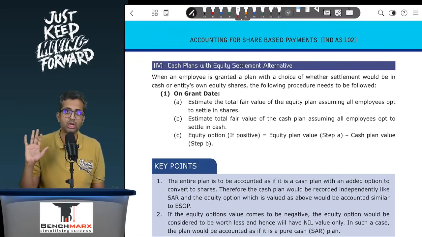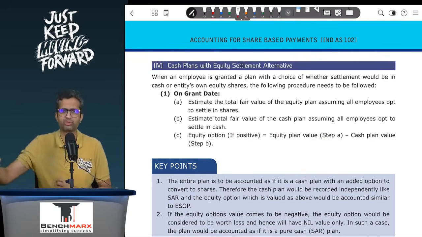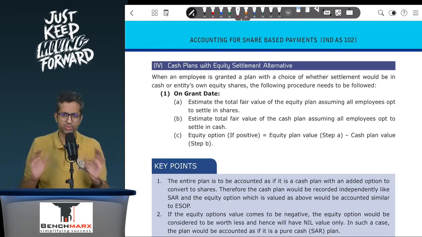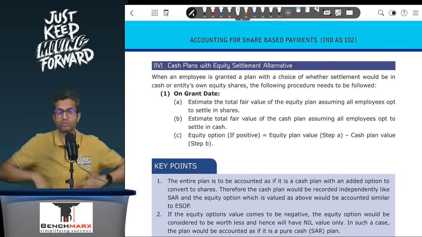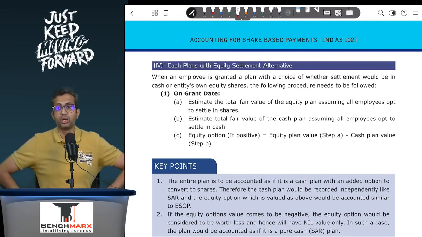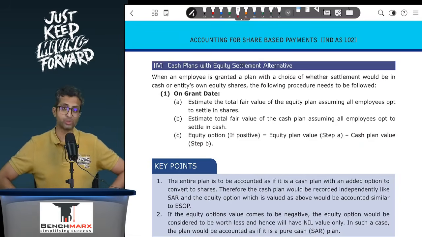But if you treat it just as a pure SAR, you will take the fair value at each balance sheet date and you will record the EB, which is perfect because if the fair value increases, that is reflected in your books. In a pure ESOP, that would not have been reflected. But is it similar to the pure SAR compensation? No. Along with the pure SAR, you are also giving an equity option, an option to convert into equity shares if you want. And that option can possibly have a value.